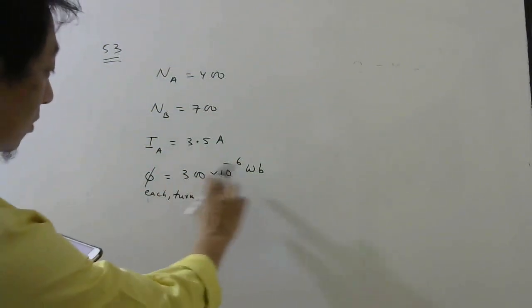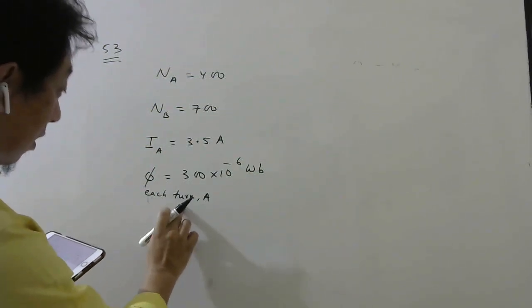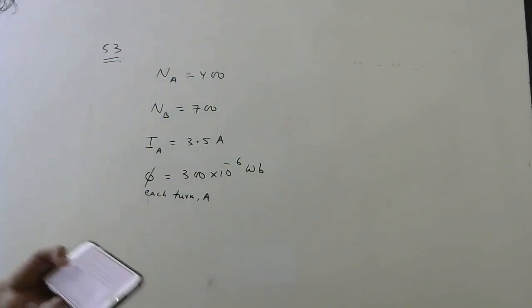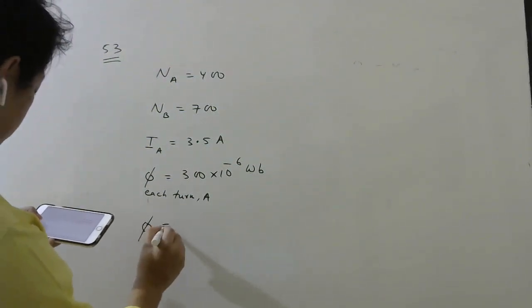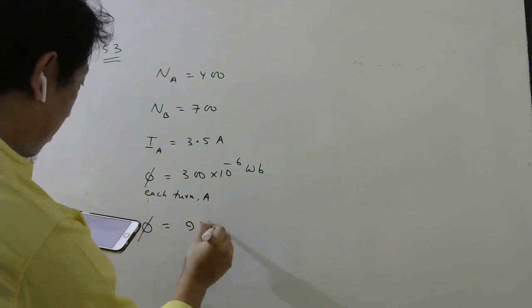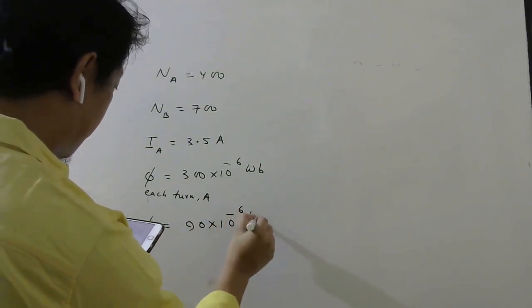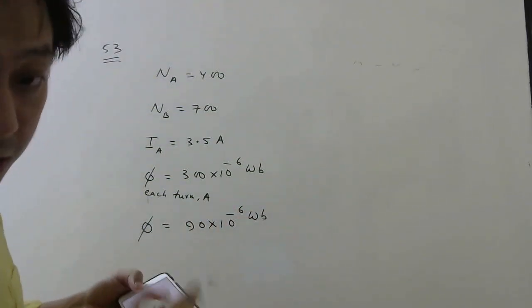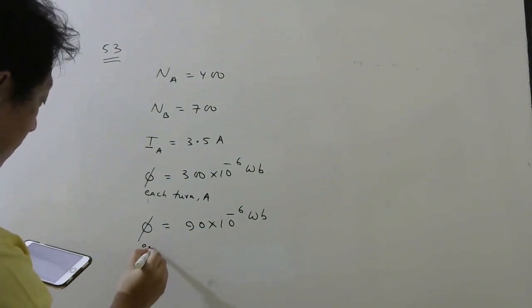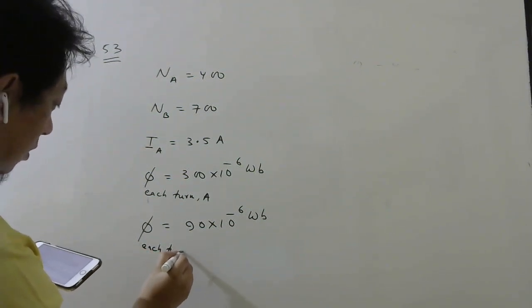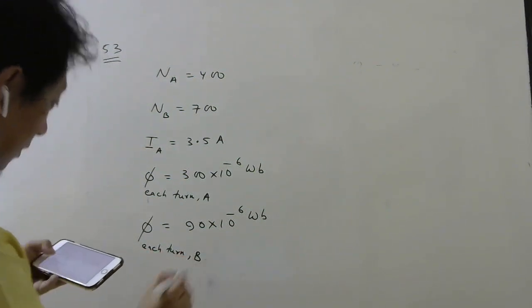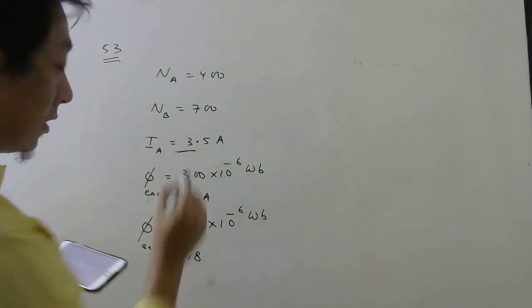So this is the flux through each turn of A only. Okay, keep in mind, and a flux of 90 microweber through each turn of B, remember, when current in coil A is this much.